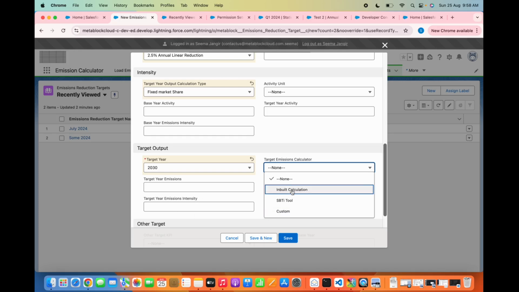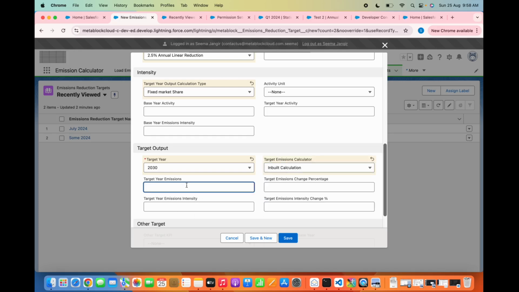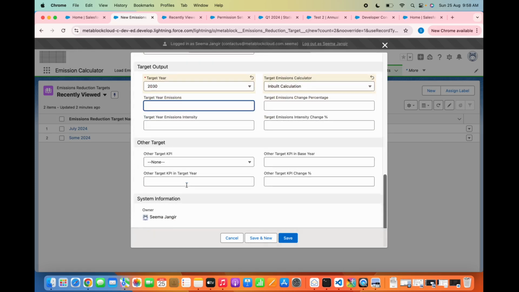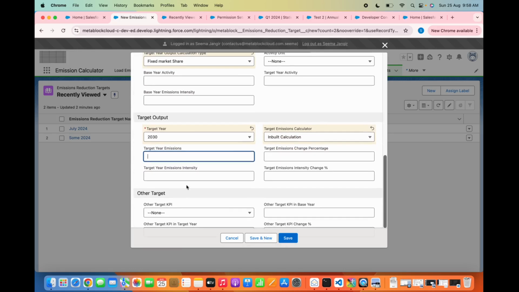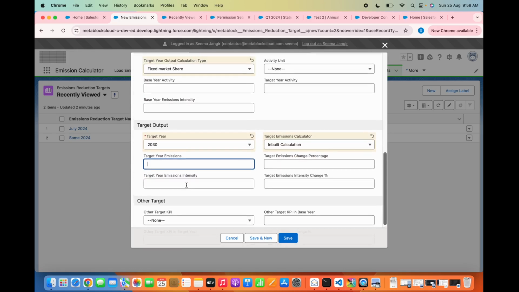Right now we are taking the inbuilt calculation. Target year emissions we are not taking for now. Change percent and these other values will be calculated at the time of save.